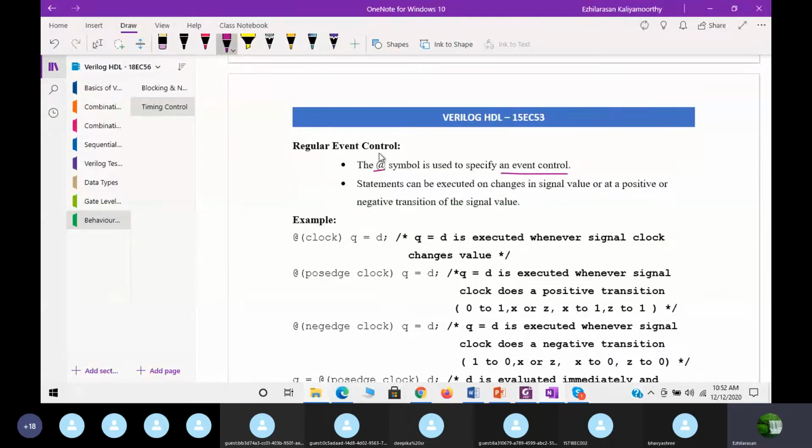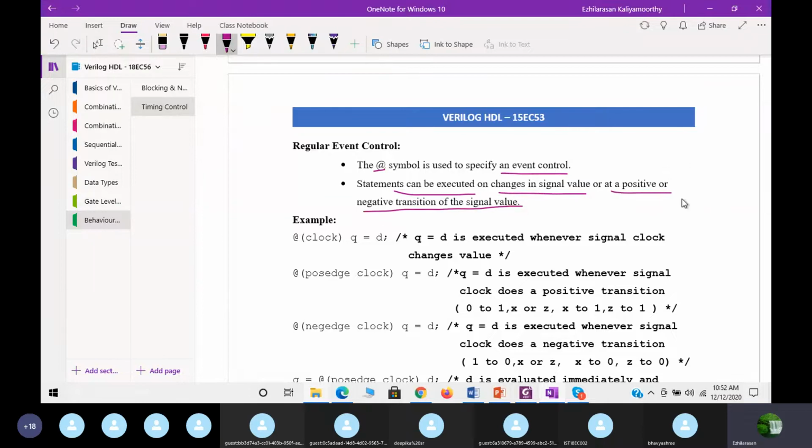See here, the regular event control, the sense specifier, at. You remember it simply: in your behavior model, always at. That is the regular event at. When I use the at symbol, that specifies the event control. So now the statements can be executed on changes in signal value, or at a positive or a negative transition